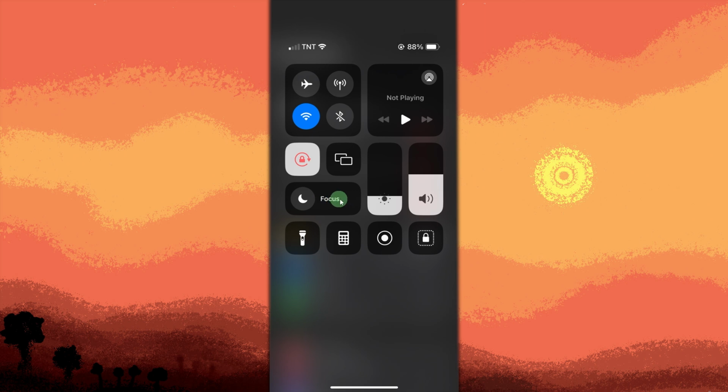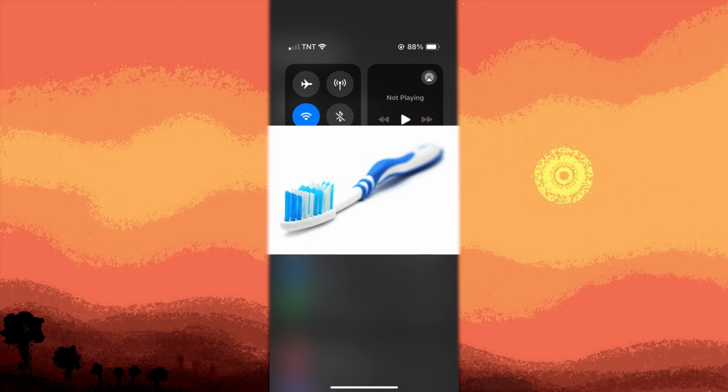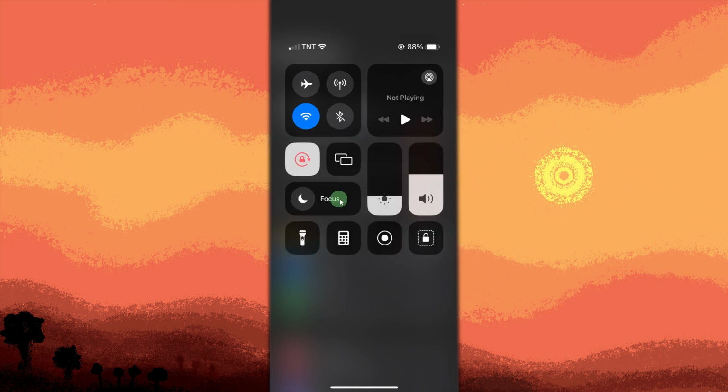Another method, dust, dirt, or debris can block the speakers or microphone grills, reducing sound quality. Use a soft brush or a clean, dry toothbrush to gently clean the speaker and microphone areas.